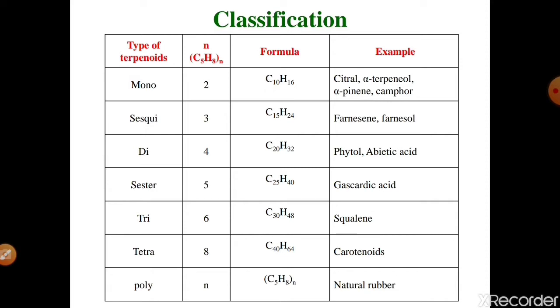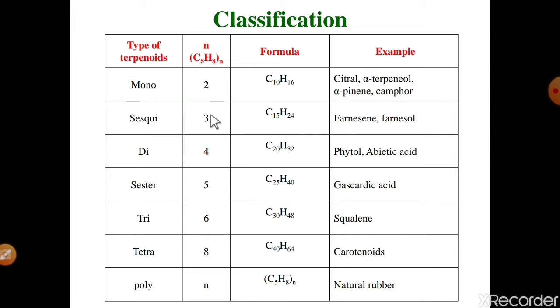The classification of terpenoids is based on the number of isoprene units. Terpenoid molecules containing 2 isoprene units, where C5H8 is one isoprene unit. Then the types of terpenoids, the general formula of these terpenoids, and some selected examples. Number first, if the molecule contains 2 isoprene units, it is called a monoterpenoid, having general formula C10H16, and examples are citral, alpha terpineol, and camphor.